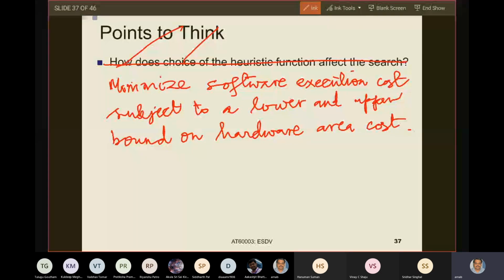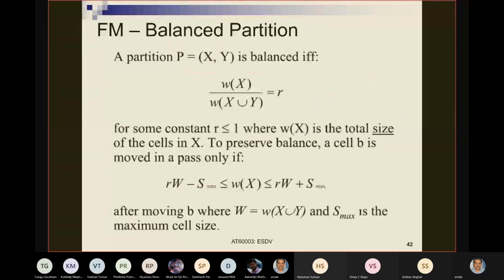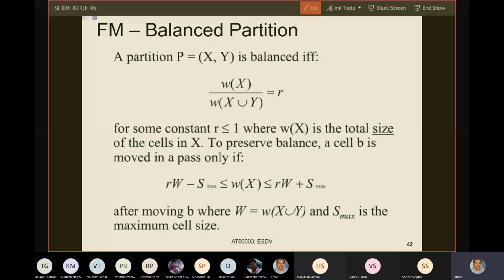And so now what is the problem that we are trying to solve? We want to minimize software execution cost subject to the fact that you are given a lower bound and an upper bound on area cost. And let us further say that this lower bound and upper bound on area cost is specified in terms of an expression. So let us understand this expression.